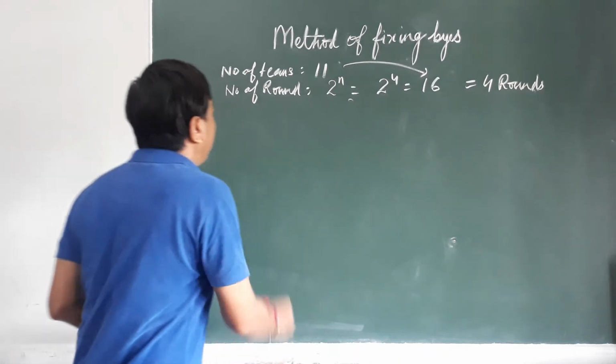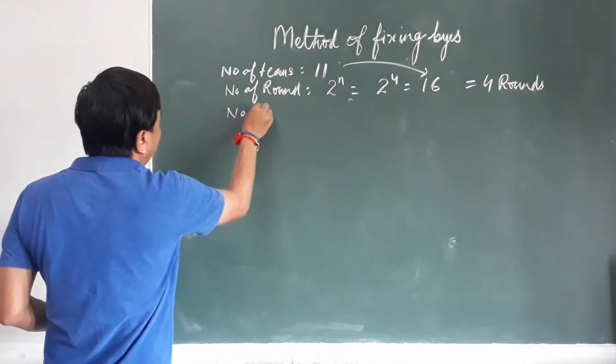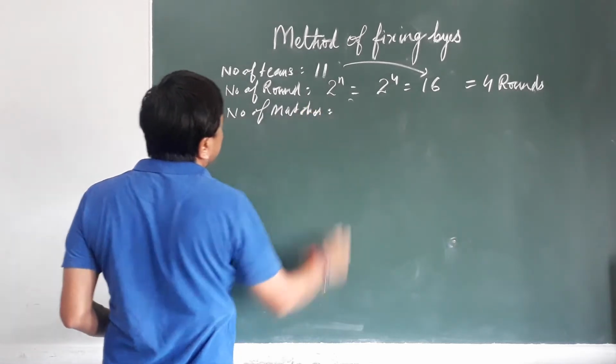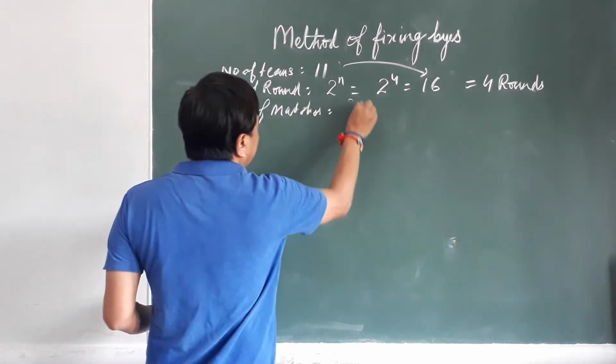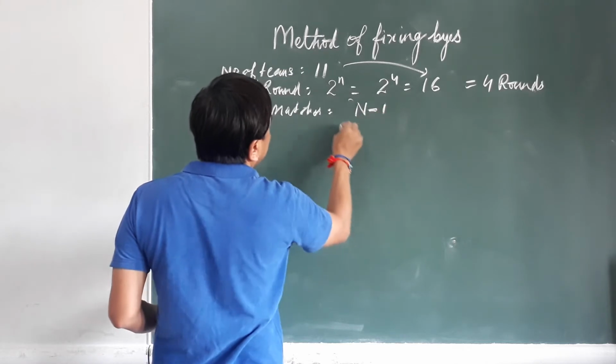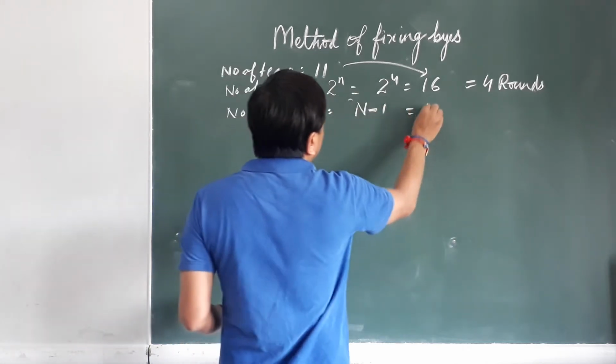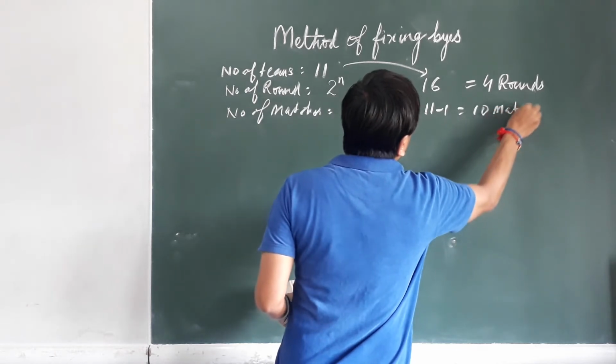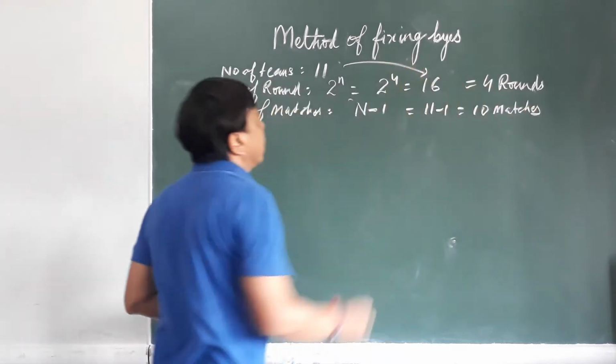Now number of matches. I have already told, n minus 1, where n is 11, so 11 minus 1 equal to 10 matches will be played in the knockout.